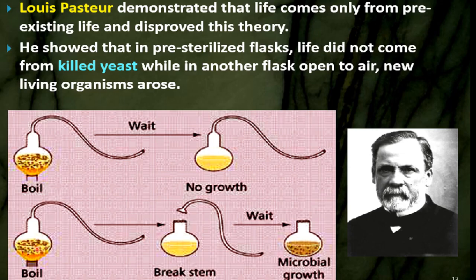Killed yeast, you can say, is a type of dead and decaying matter. So he disproved the theory of spontaneous generation, which says that life can originate from dead and decaying matter.